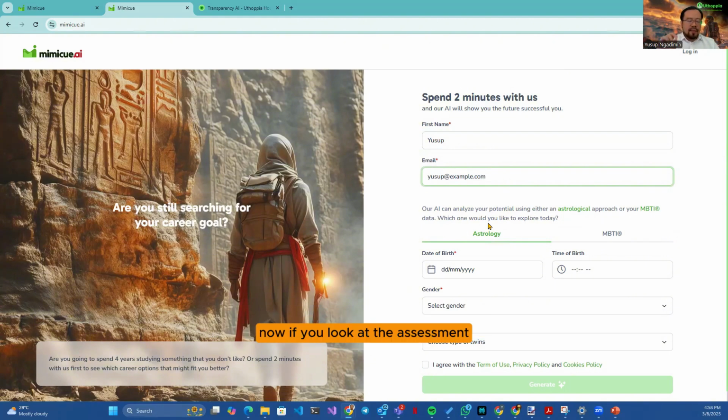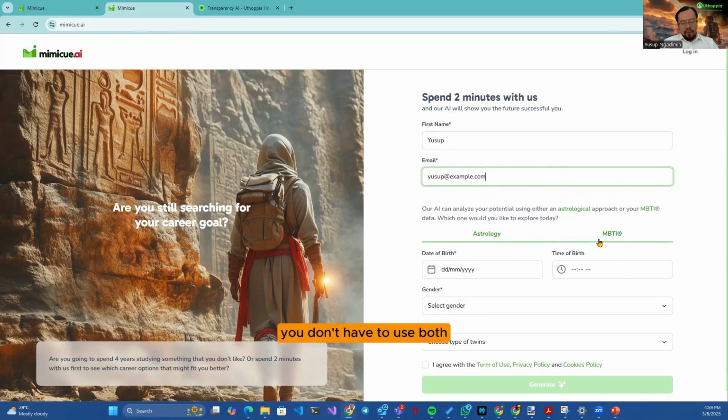Now, if you look at the assessment, if you watched the introduction video, I mentioned that our very first step is about understanding yourself, understanding your potential, understanding what you like, your interests. There are a few ways that we can do this. We are looking at two tools. One is the Eastern way of personality assessment, which is Astrology. And the second way is MBTI.